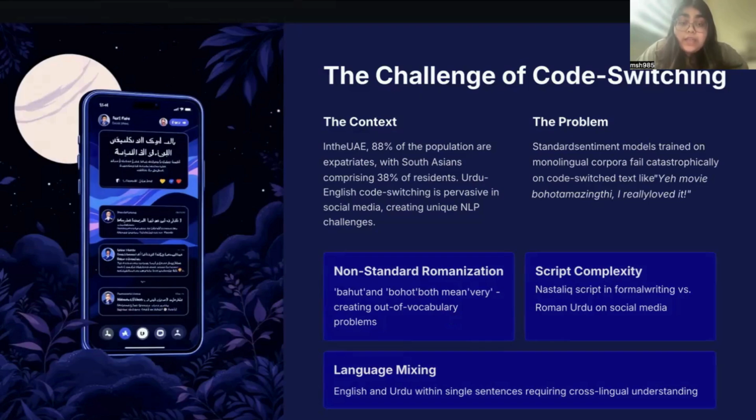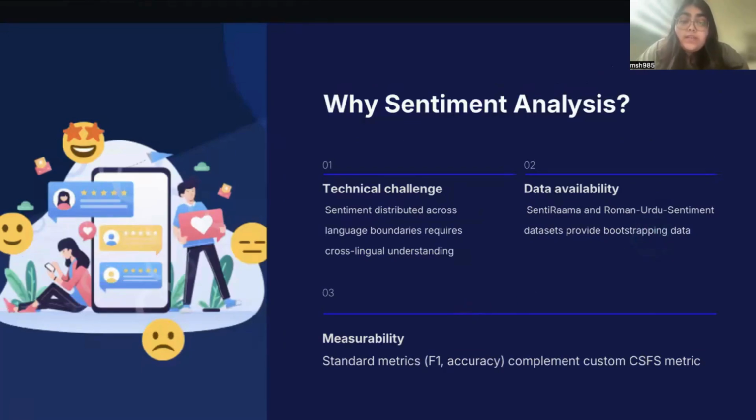Our project aims to see if a multilingual transformer, specifically DistilBERT, can move past these surface-level spelling differences to understand the underlying sentiment. We specifically chose sentiment analysis as a target task for three functional reasons. The complexity of sentiment. Sentiment is rarely contained in just one word. It is often distributed across the language boundary.